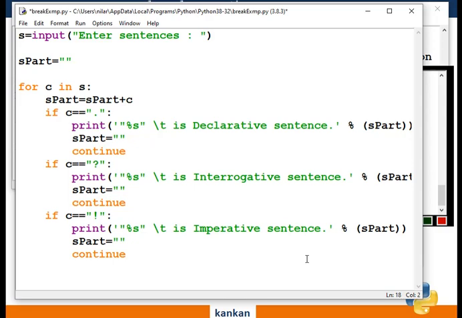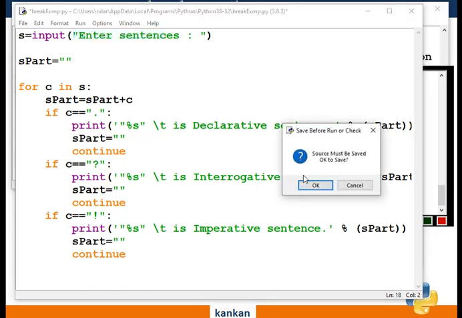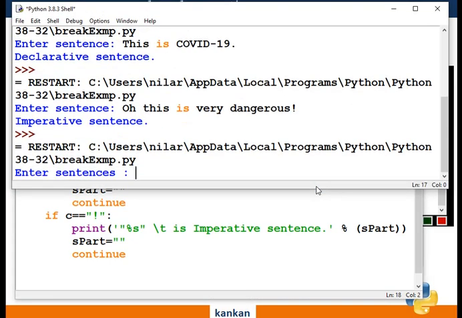Okay, if there is any error in logic, we have to modify it again. Now just run it first. Save and run it. Now I will use the input value: what is the name of the virus?